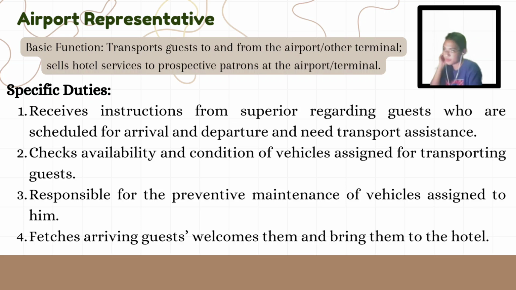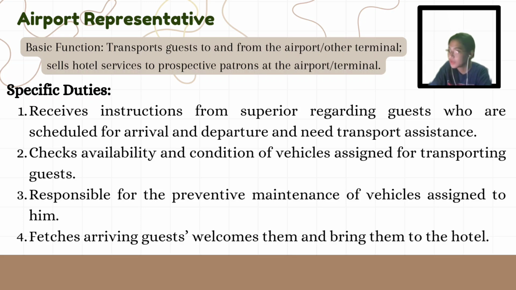This means that the airport representative receives the information about upcoming guest arrivals and departures, ensuring they are prepared to meet and assist those who need transportation between airport and the hotel. Number 2, checks availability and condition of vehicles assigned for transporting guests. This means before picking up guests, the representative verifies that the assigned vehicles are available and in good working condition. This includes checking the fuel level, cleanliness, and overall readiness to ensure a smooth transport experience.